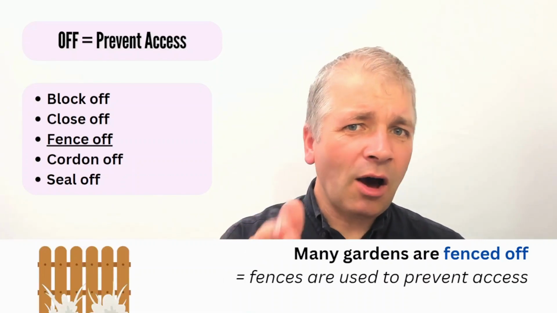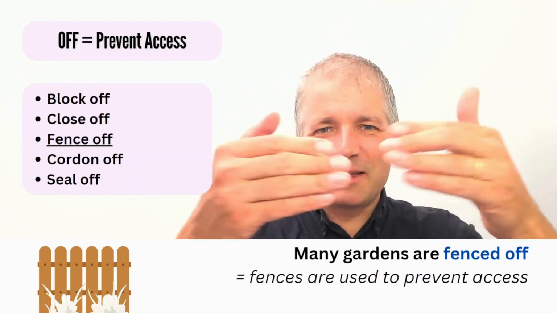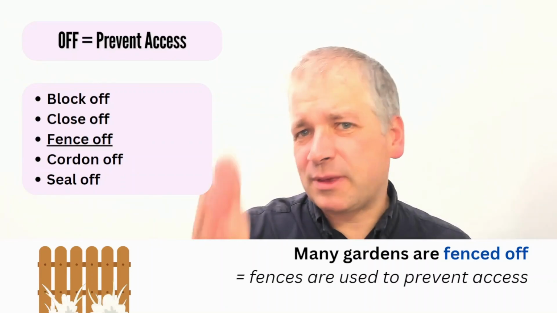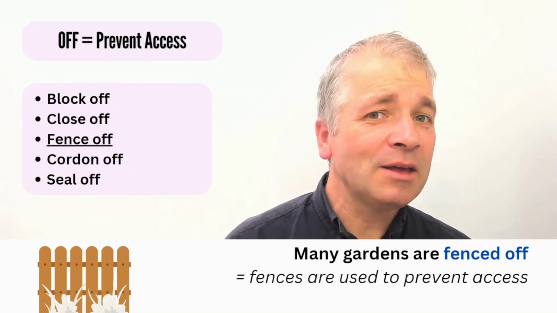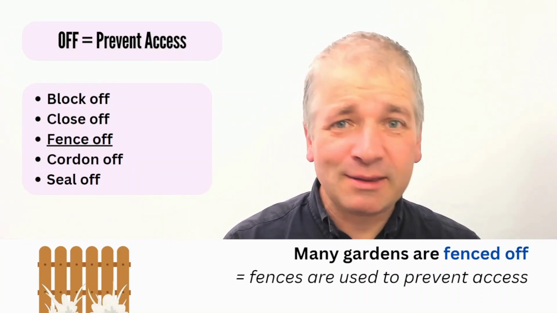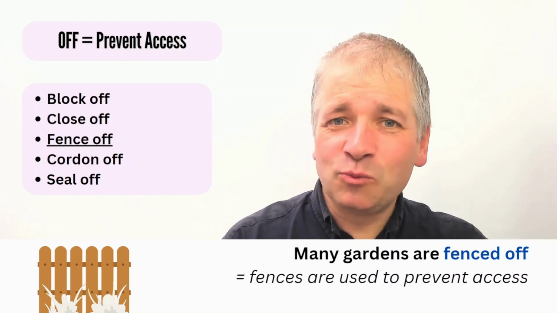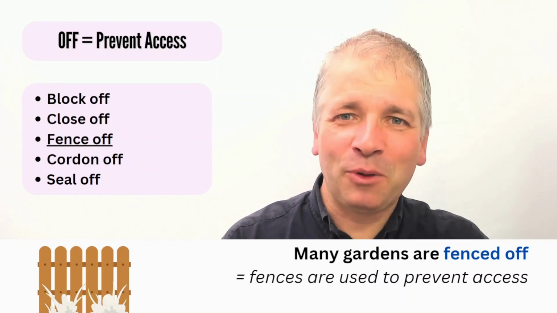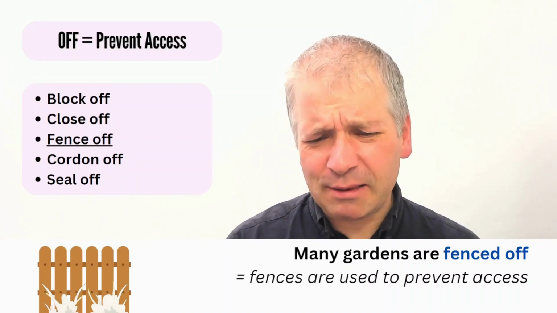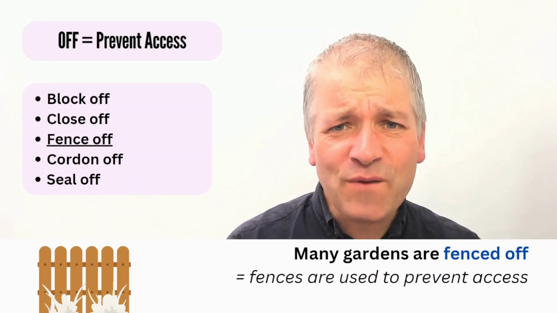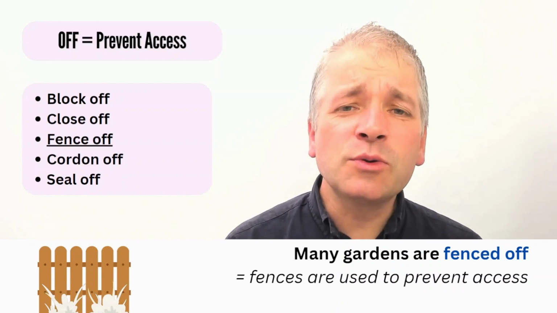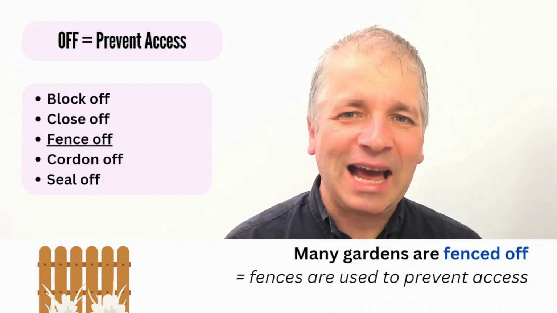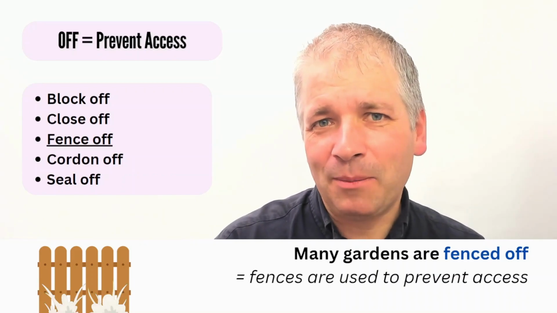Do you ever see gardens with these wooden fences around them? Or perhaps even walls around them? But let's imagine it is a fence. So why do these fences exist? It's because people want to keep other people out. So we could say this: many gardens are fenced off. For example, fences are used to prevent access. Here's an example of what that may mean.